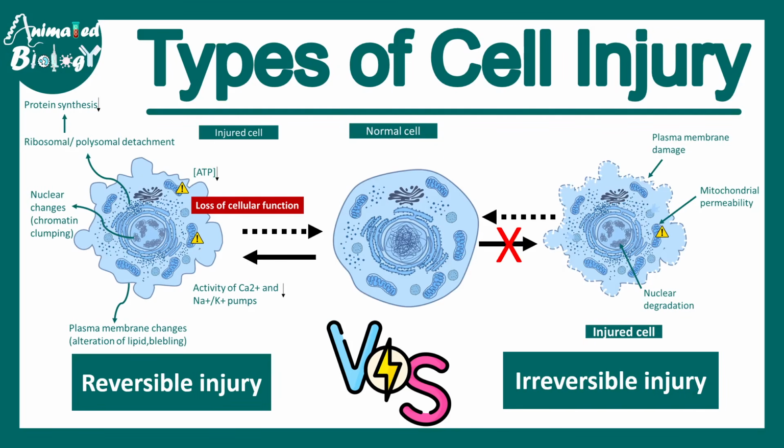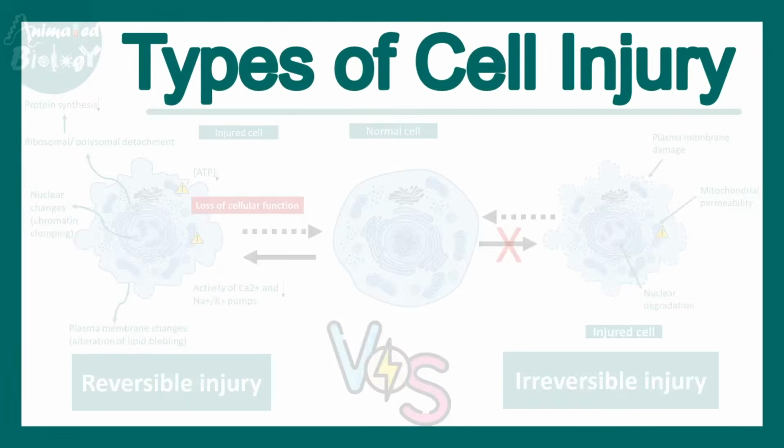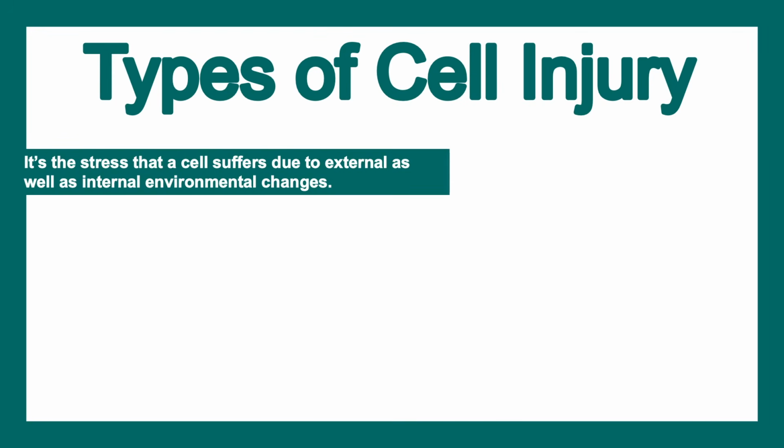Video will be talking about the types of cell injury. Especially we'll be focusing and comparing reversible versus irreversible injury. So due to environmental changes or toxic chemical exposure, there could be injury of the cell.